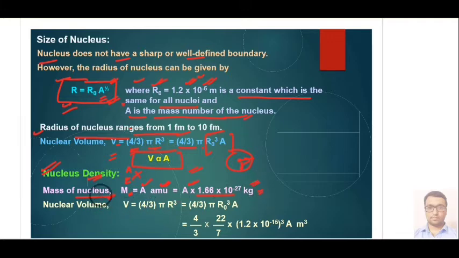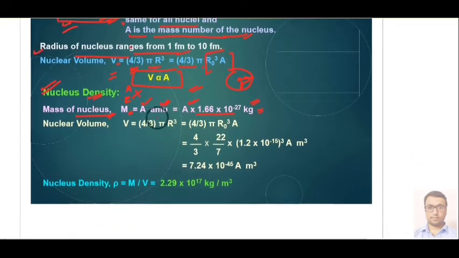Volume is 4/3 π r³, and r is R0 A^(1/3), so the power 1/3 cancels with the cube, giving 4/3 π R0³ A, where R0 is 1.2 × 10^-15 cubed.